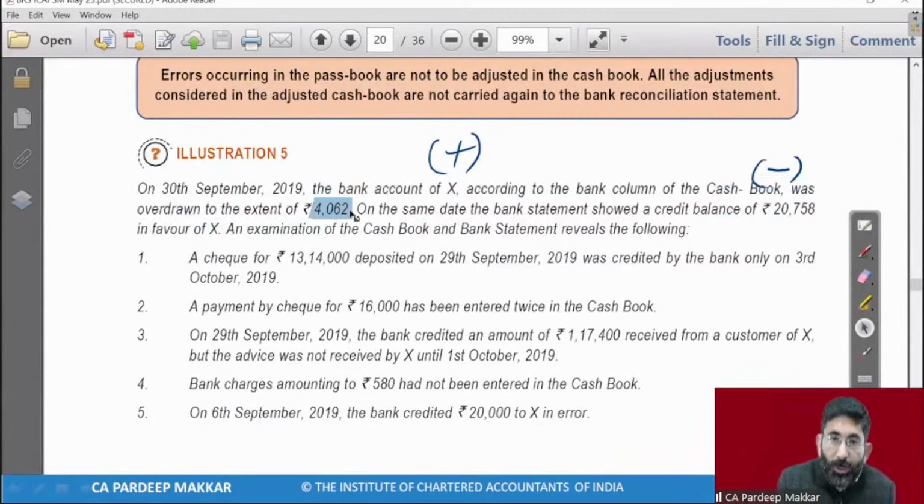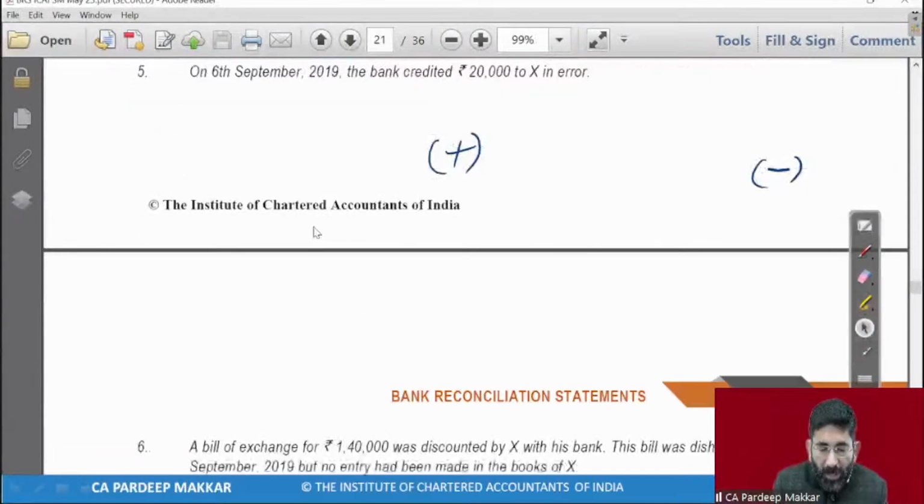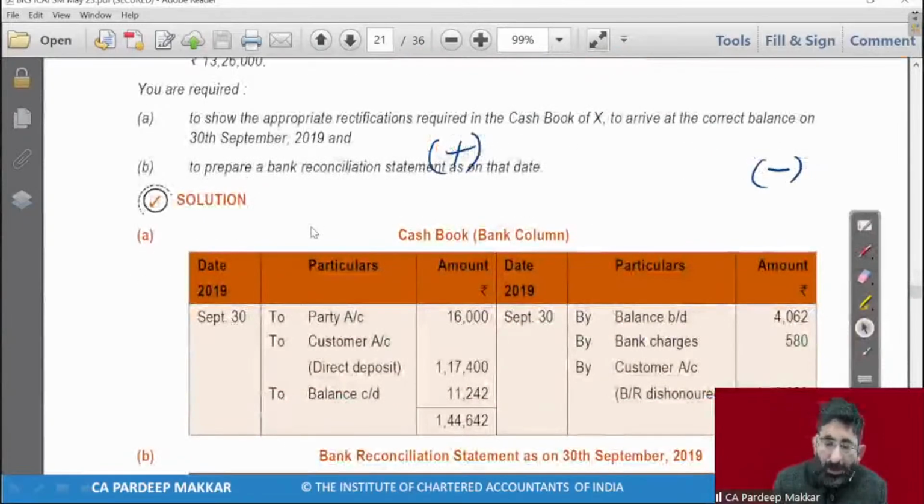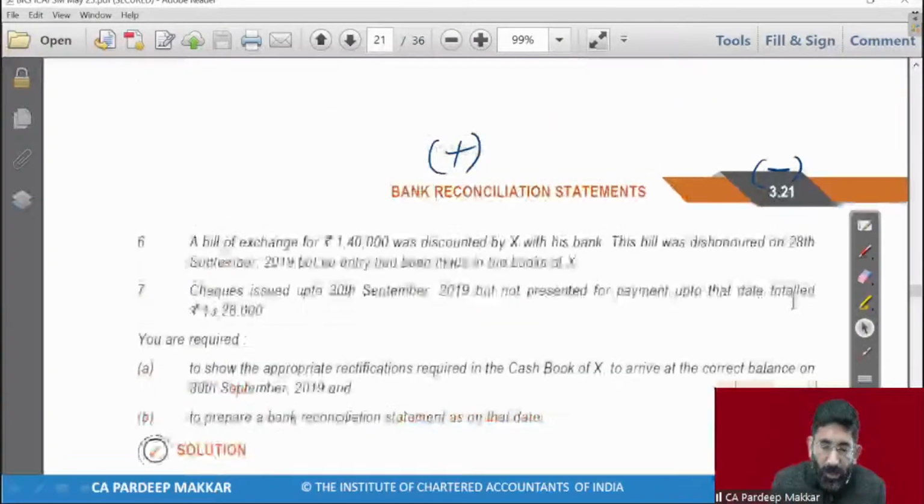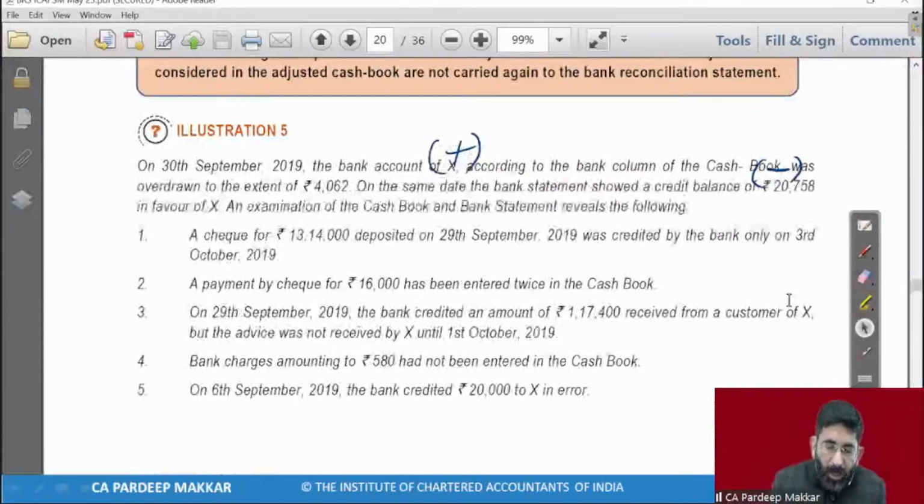This is 4062. See, this balance is entered in the credit side because this time balance is negative. You know it very well. When the cash book balance is negative, bank column, then it will be credited in account by balance brought down. Okay. Now, whatever is to be deducted, that will be entered in credit side. Whatever is to be added, that will be added in debit side. Check of rupees 13,14,000 deposited was credited by the bank. This has been already discussed. It will go to BRS. Okay. So we will discuss it later.